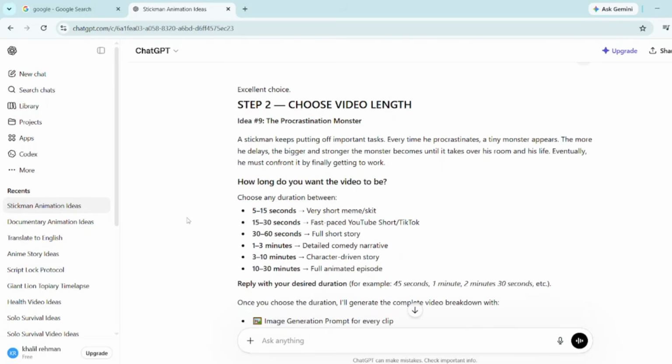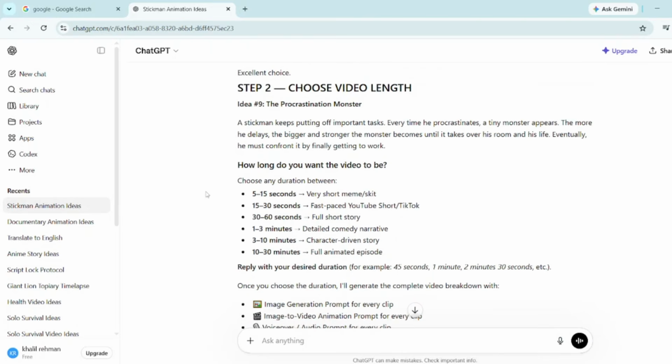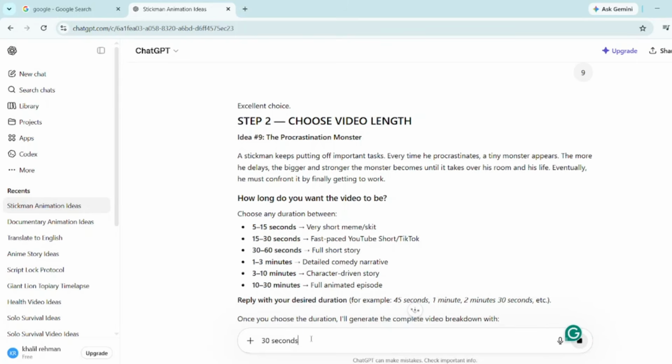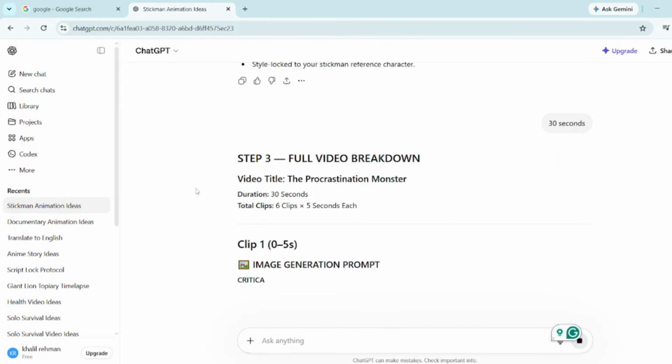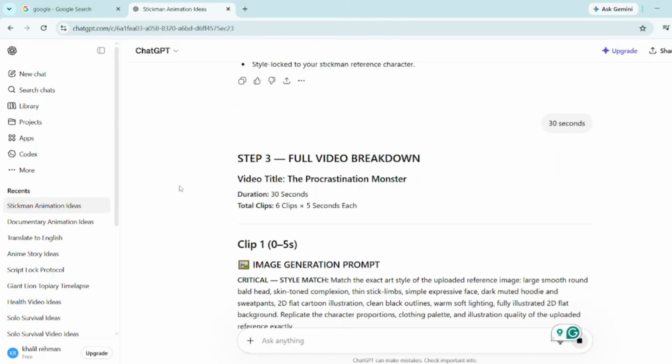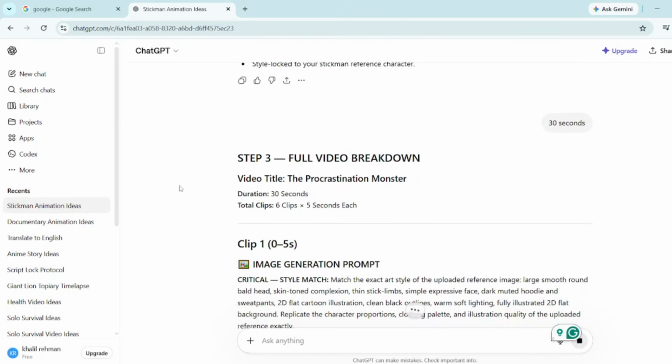Now, for this part, ChatGPT will ask how long you want your video to be. That's basically your video length, and it helps determine how detailed the scene breakdown will be. For me, I'm going with 30 seconds for this example, but you can go much longer, even up to 30 minutes, depending on the kind of story or concept you're creating. So I'll just type 30 seconds, hit send, and let ChatGPT prepare the next stage.